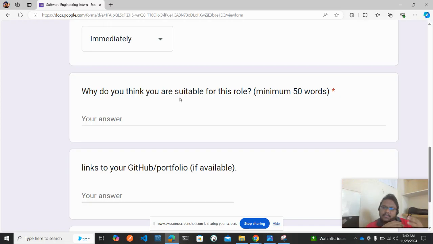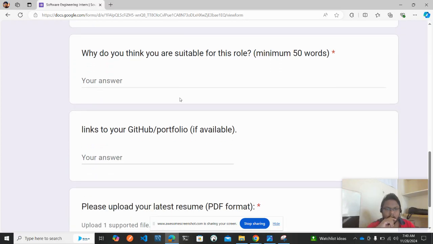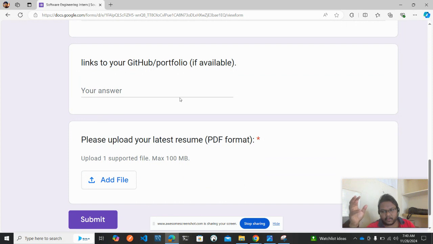So this is how you frame your answer, so that you make the recruiter know that you are the perfect fit for this particular job. That's how you need to write this answer. And add links to your GitHub or portfolio in case you have one. GitHub plays a very crucial role. You need to have all your projects in one place, and that will help you mostly.